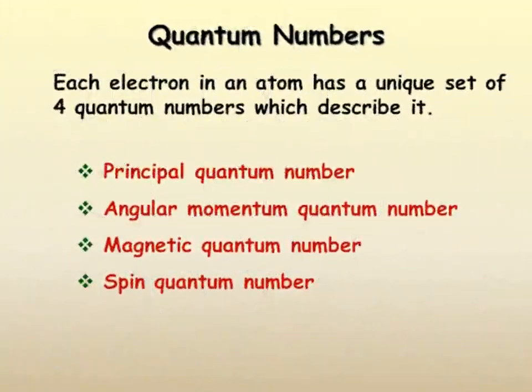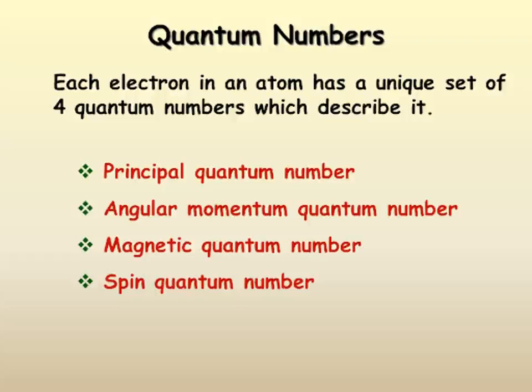Next, quantum numbers. What are quantum numbers? The electrons in an atom can be characterized by 4 quantum numbers. Each electron in the atom has a unique set of 4 quantum numbers.